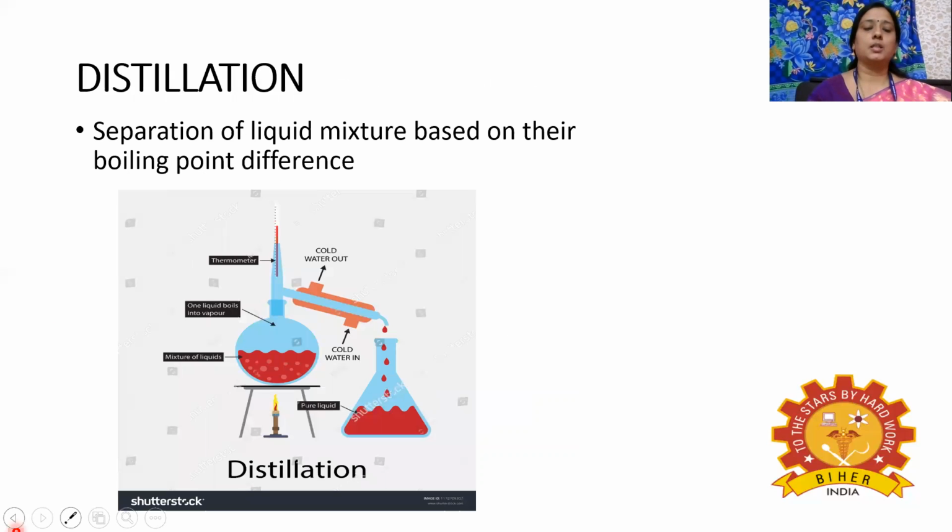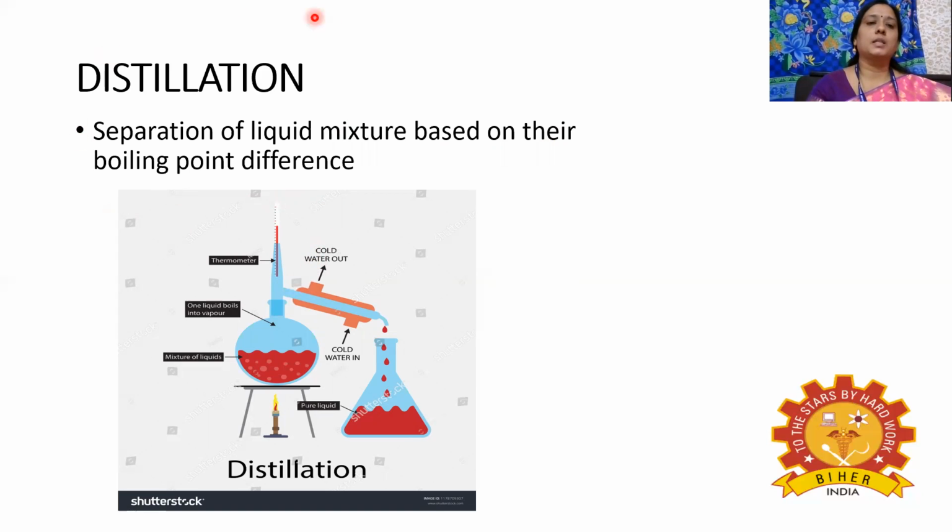Then next is distillation operation. This is one of the unit operations. In distillation, we can separate a liquid mixture based on their boiling point difference. So the liquid mixture which has to be separated by distillation operation should have a boiling point difference.